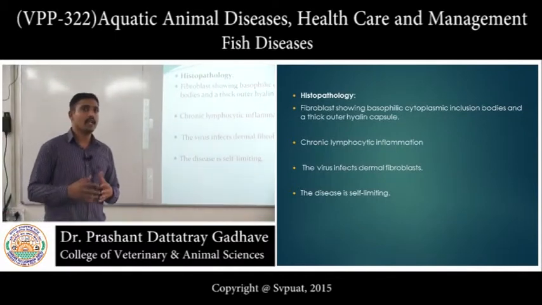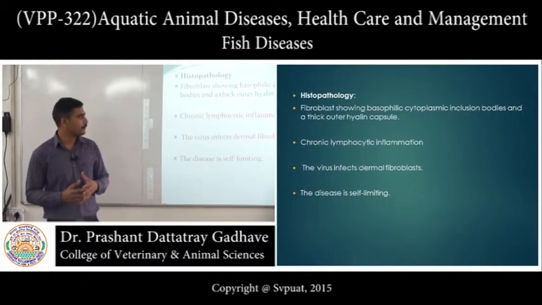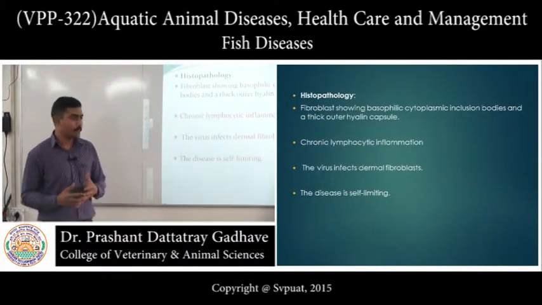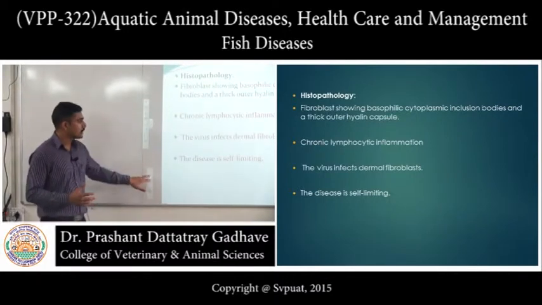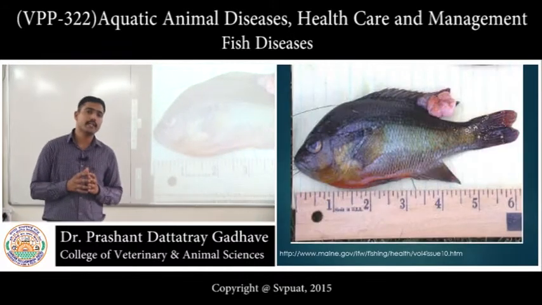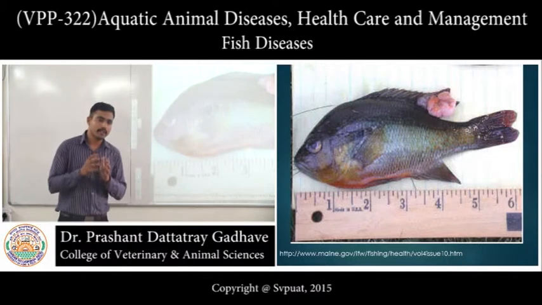This virus infects the dermal fibroblast. There is also a presence of chronic lymphocytic inflammation. The virus is causing a self-limiting disease. Self-limiting disease means that we do not treat that disease and the disease gets resolved.